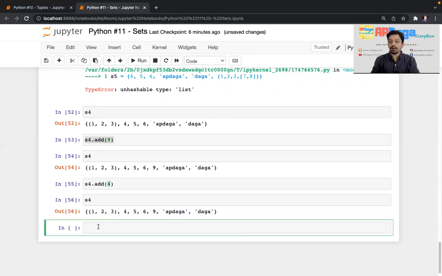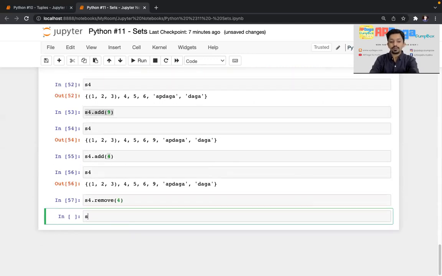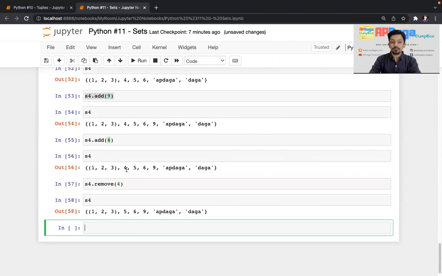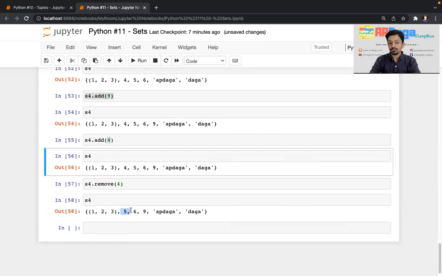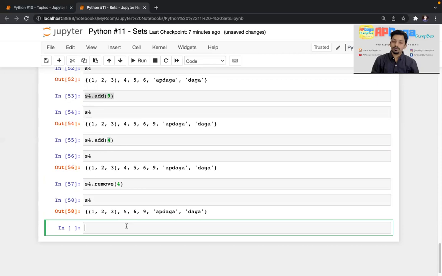Now we know how to add. Now let's talk about how to remove. So I'll do S4 dot remove. What should I remove? I'll remove the 4, right? And I'll print S4. You can see the 4 is removed now. There is one more function to remove, but before that I'll show you one more thing.